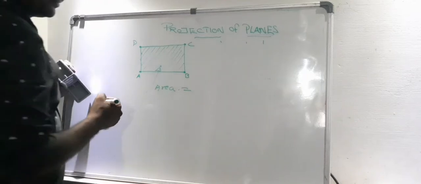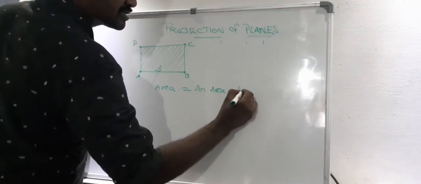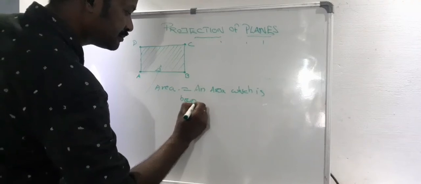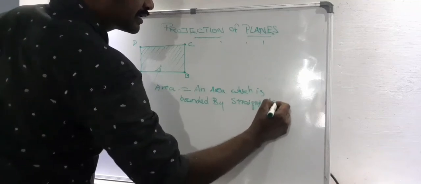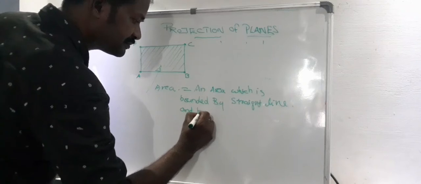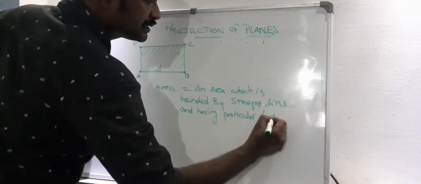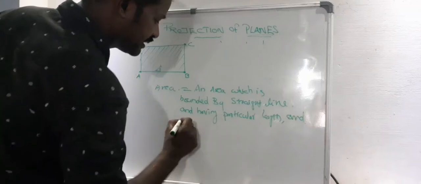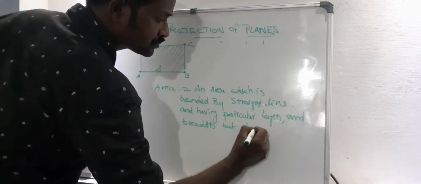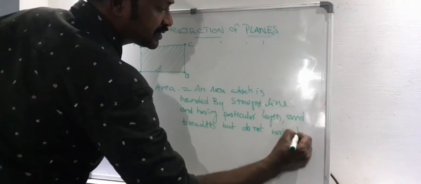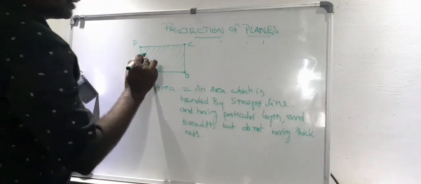So, we can say that an area which is bounded by straight lines and having a particular length and breadth, but not having thickness, is called a plane.